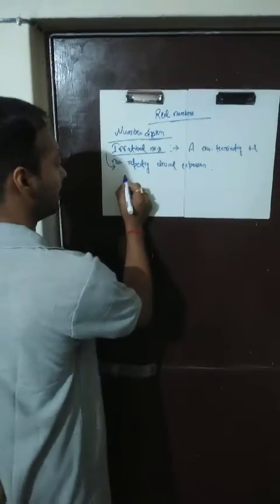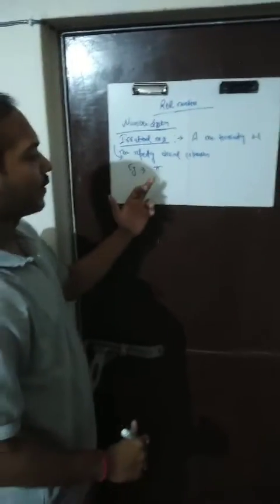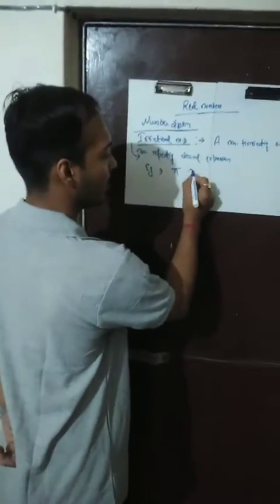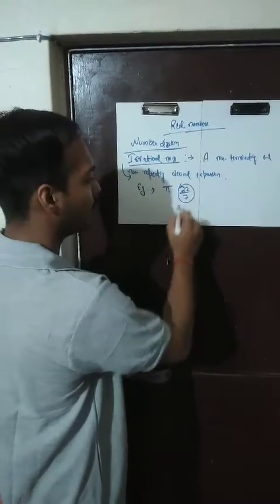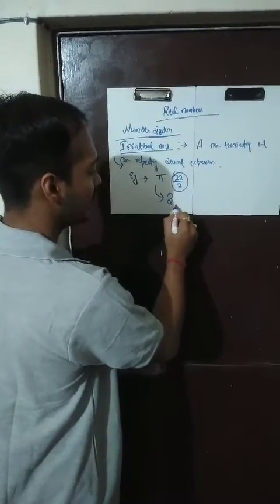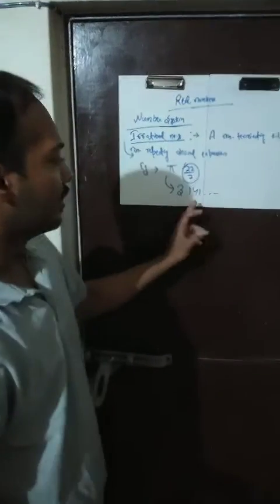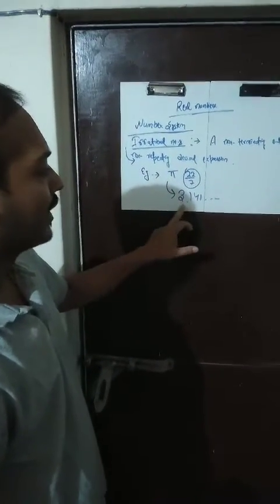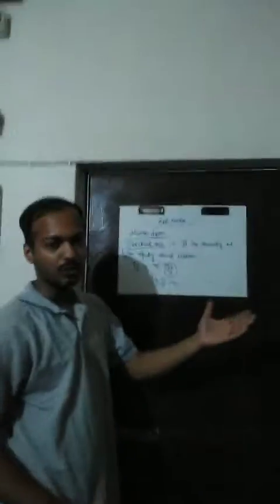For example, let's say pi. When we talk about pi, here pi doesn't mean 22 by 7. Here pi means 3.141 and so on. The value of pi in decimal form is 3.141 and it continues.